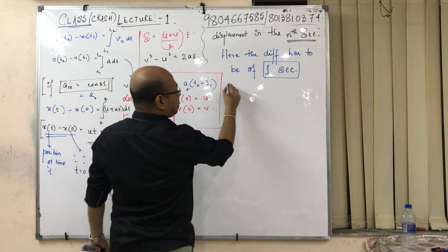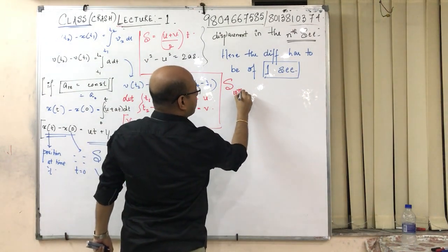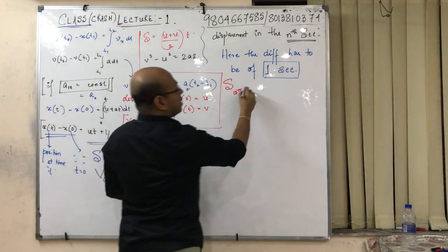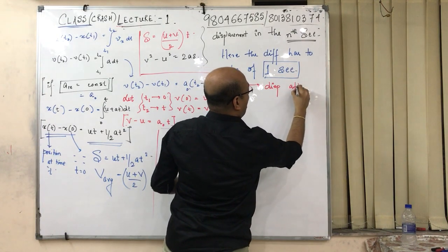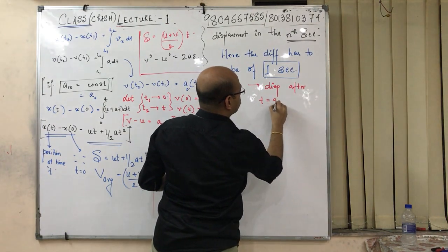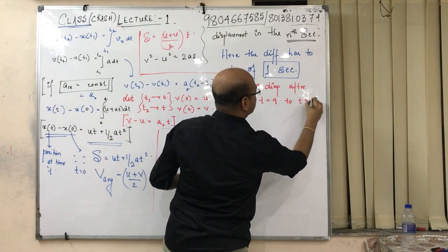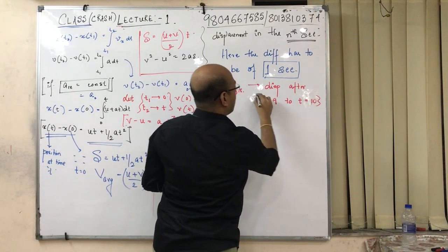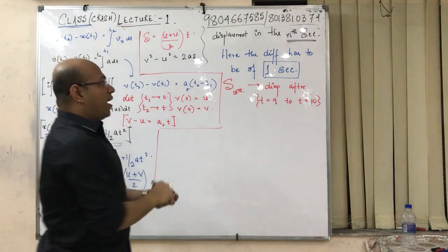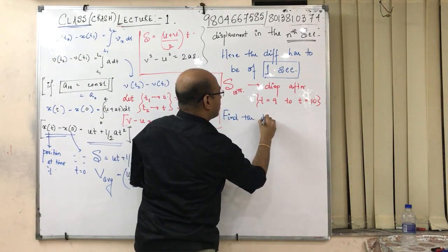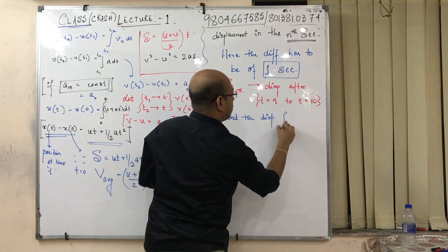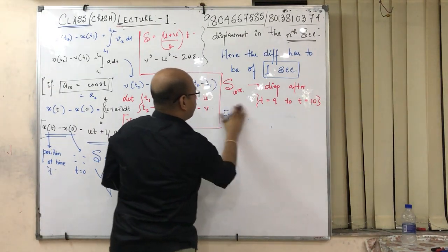Means if I say S10, it means displacement from t equals 9 to t equals 10. If anyone says find the displacement, first write the formula.